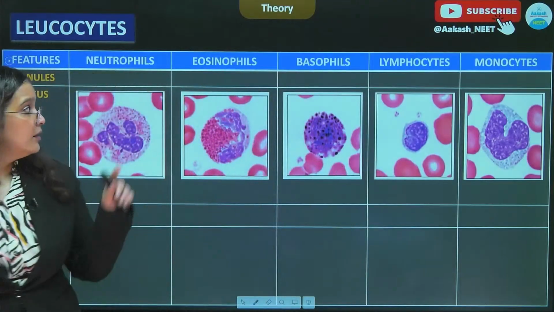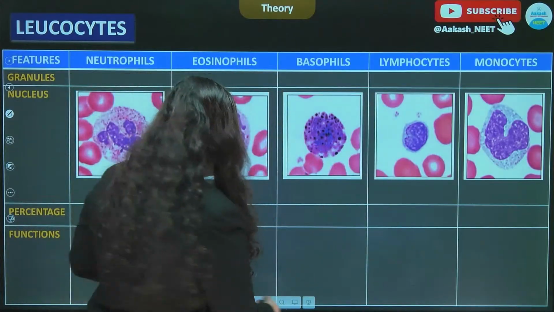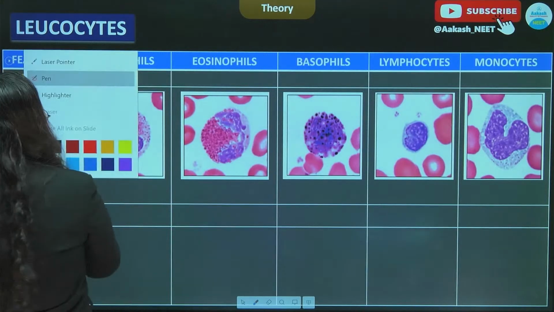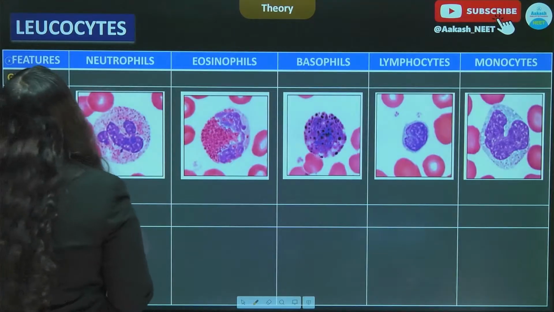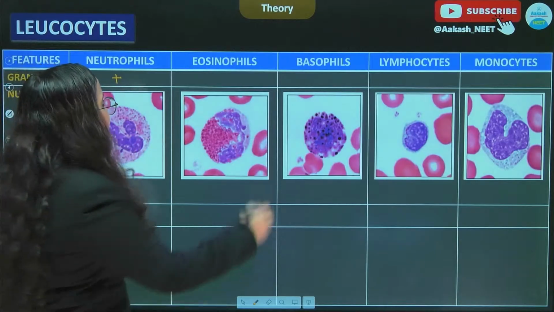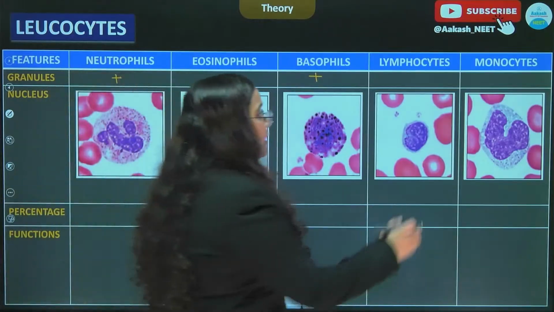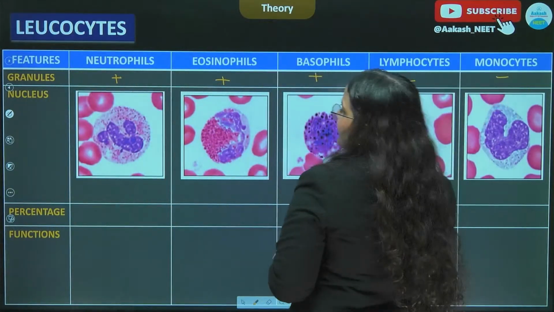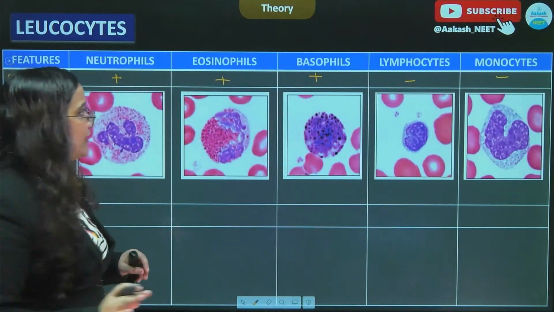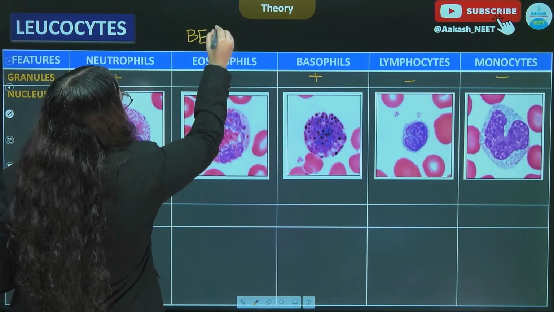So we have the neutrophils, the eosinophils, the basophils, the lymphocytes and the monocytes, where first of all the comparison that we take is whether granules are present in their cytoplasm or not. So in neutrophils we have the granules, in eosinophils also we have the granules, in basophils also we have the granules, in lymphocytes and monocytes they are agranulocytes. So presence of granules will not be seen in their cytoplasm upon staining. All right. And to remember it, we use the trick Ben.